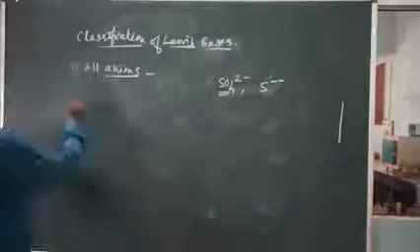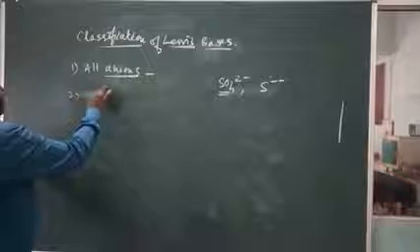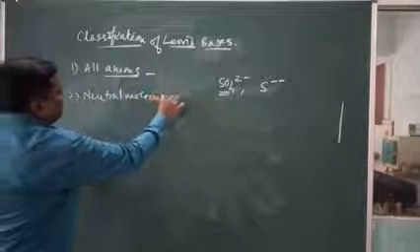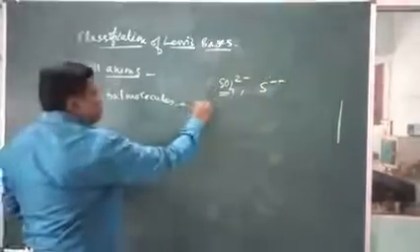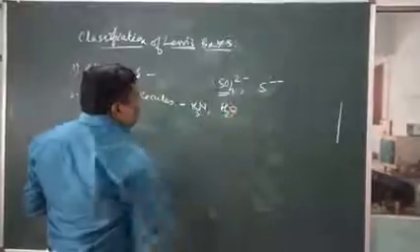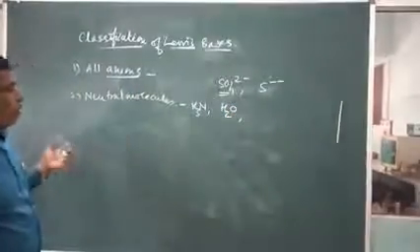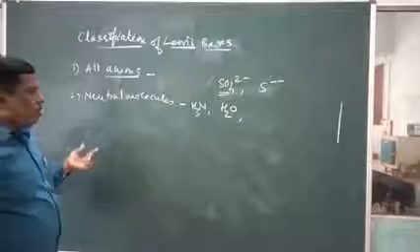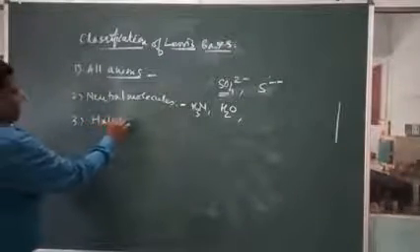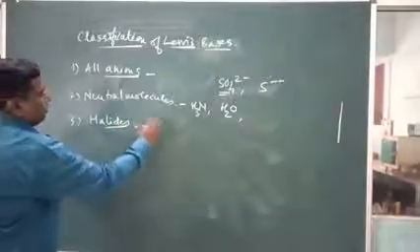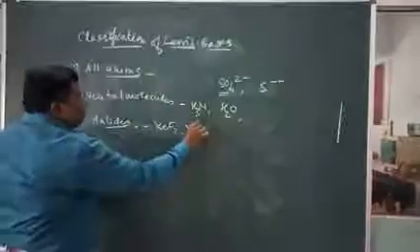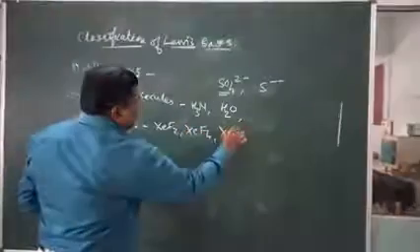Second will be neutral molecules, such as ammonia and H2O. All of these neutral molecules behave as basic compounds. Third, we take halides, such as HCF2, HCF4, HCF6.